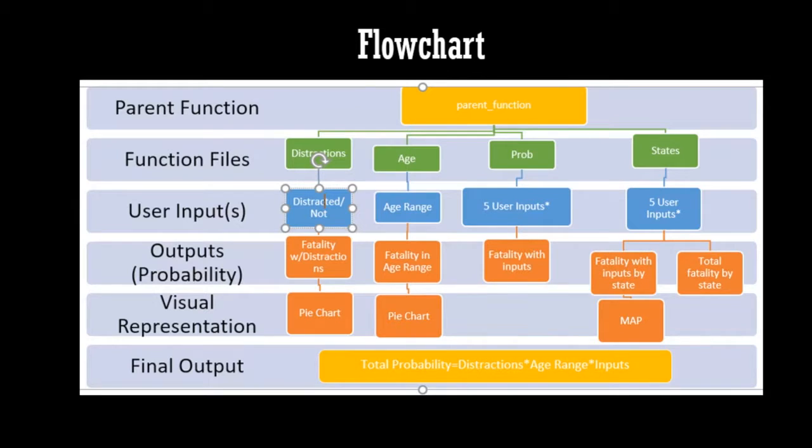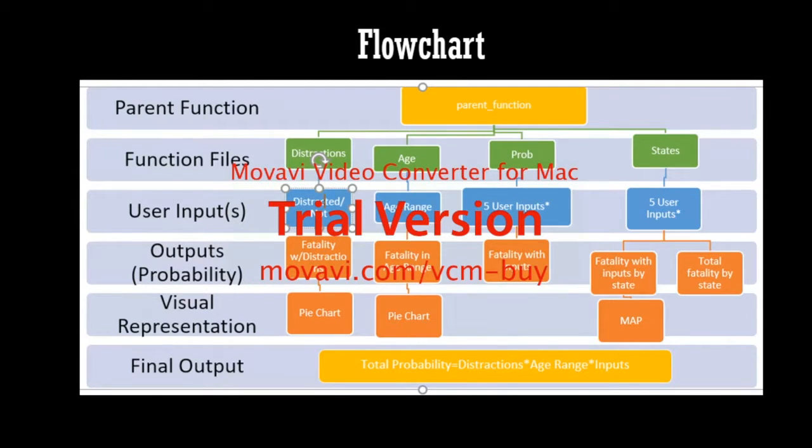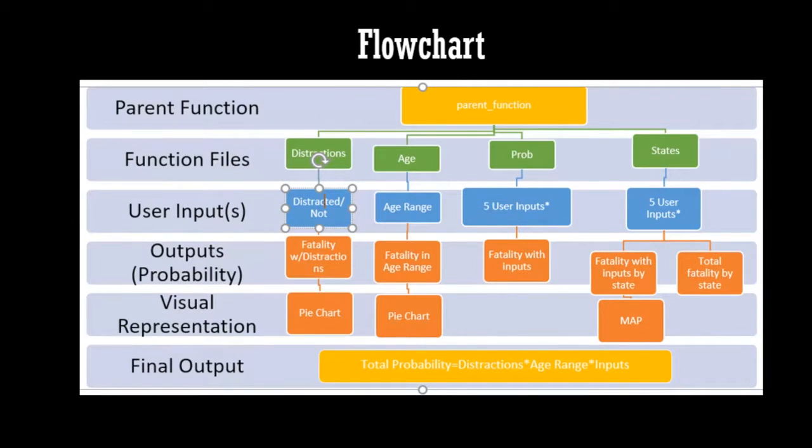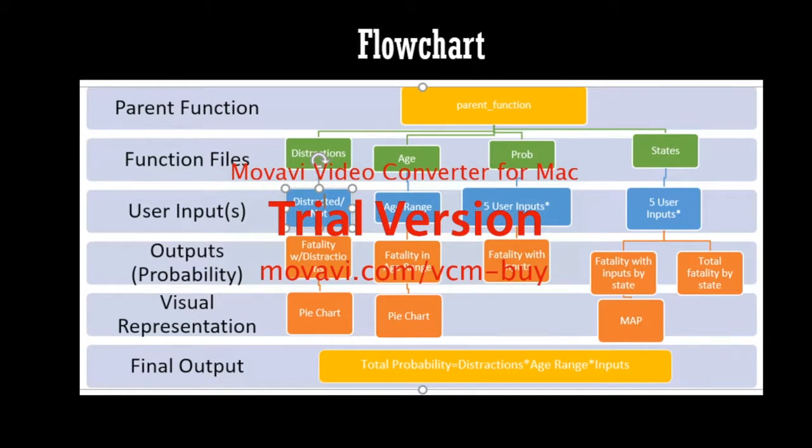For example, if the user inputted daytime on a weekday when the driver was not drowsy but was speeding with a positive blood alcohol content, the function would find all of those rows in the Excel file which corresponded with that and calculate the total.